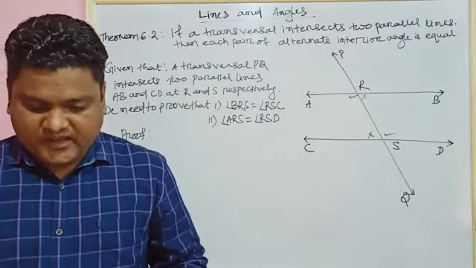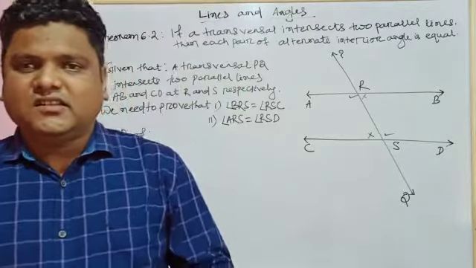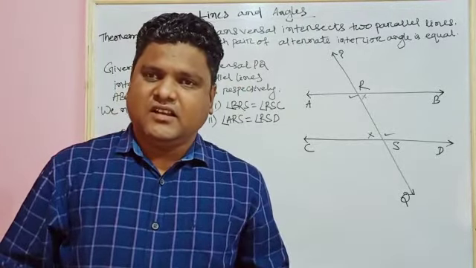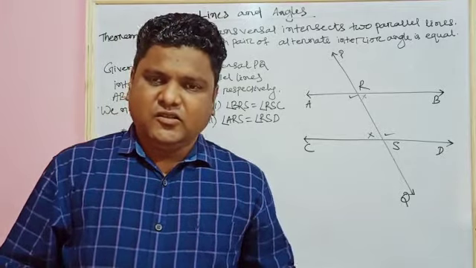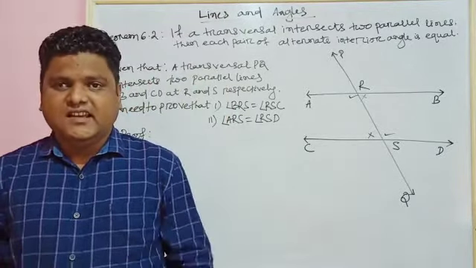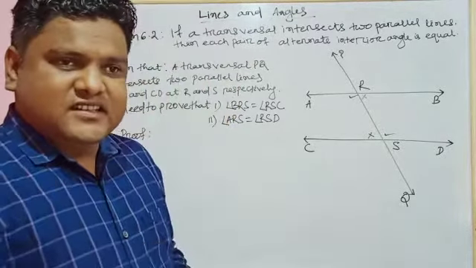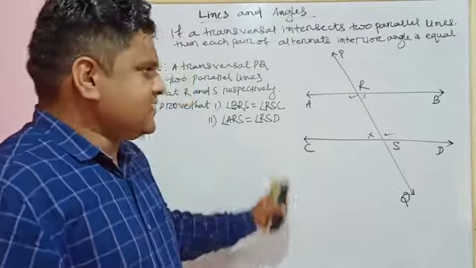Let's start the proof. We know that vertically opposite angles are equal, and also we know from Axiom 6.3 that the corresponding angles are also equal. Let's take this concept to prove this.